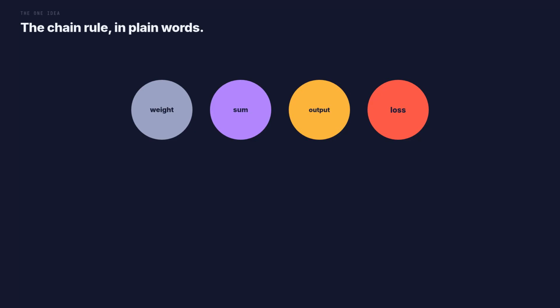It is that one move, applied over and over, right to left across the picture. And we start at the loss. Why there? Because the loss is the only place where we already know the answer. Everything else gets worked out from it.